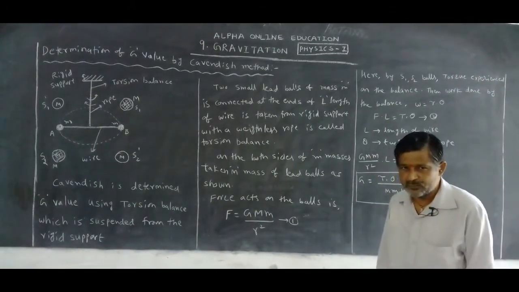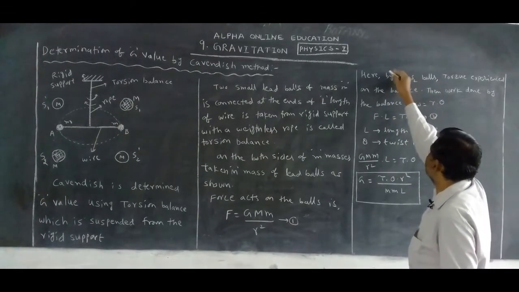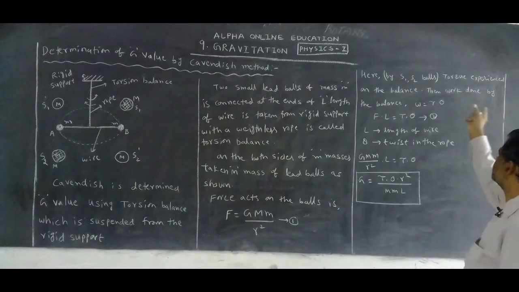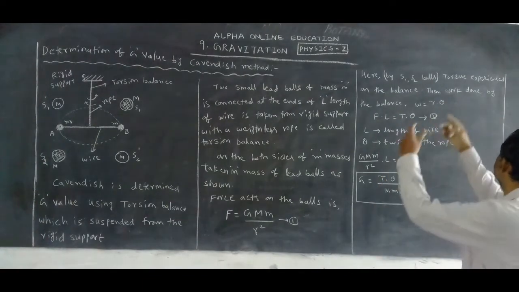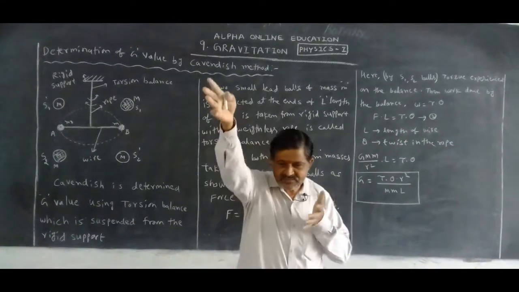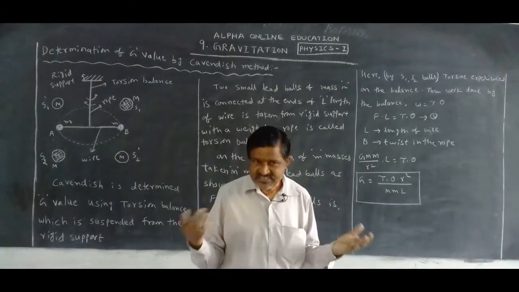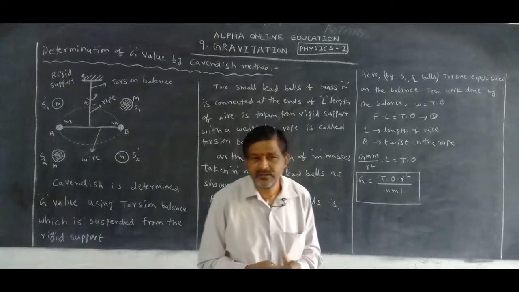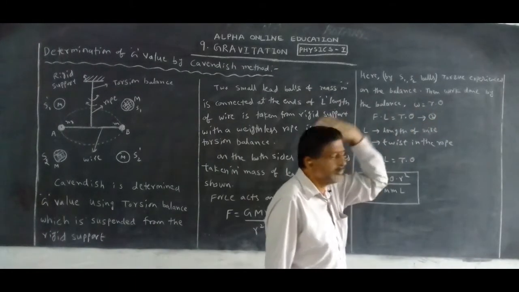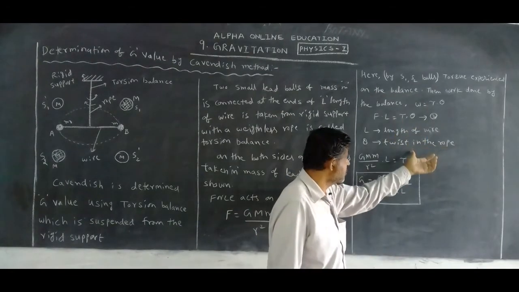We know that two equal forces act in opposite directions. Then work is done by the balance. Two forces act, and it changes its position, yes. Torque is experienced, so work is done. What is the principle for the work? When an object is in rotatory motion, W is equal to tau into theta. What is tau? Torque. What is theta? The twist in the rope.